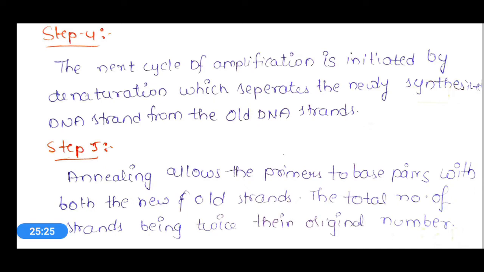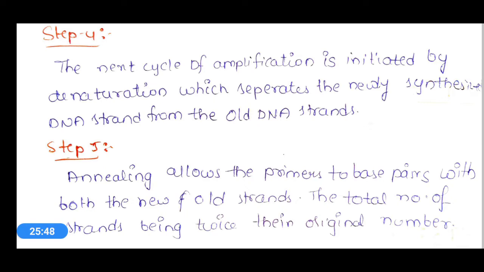That means as this PCR is an automated machine, we should give for how many number of cycles this PCR should amplify the sample DNA. That particular number of cycles can also be given by us.